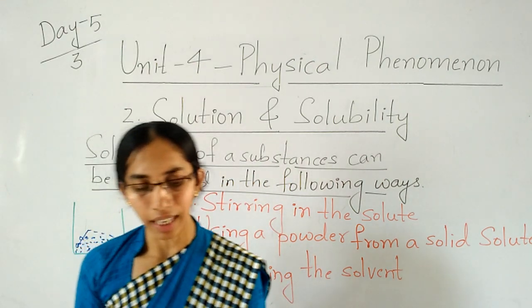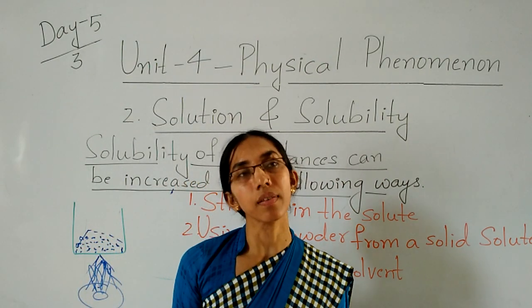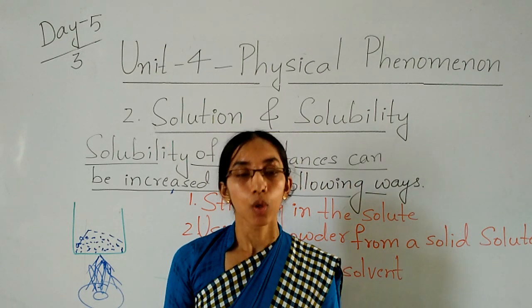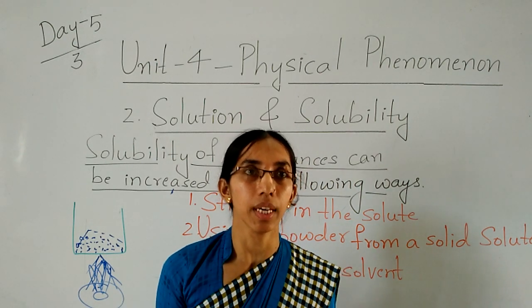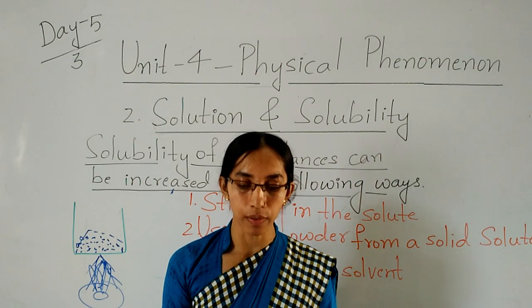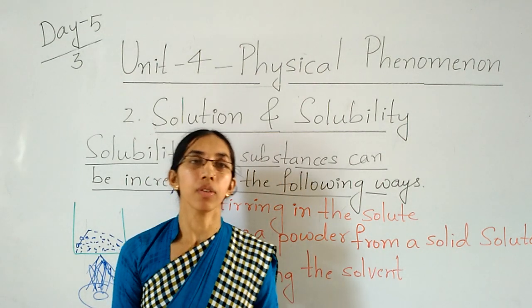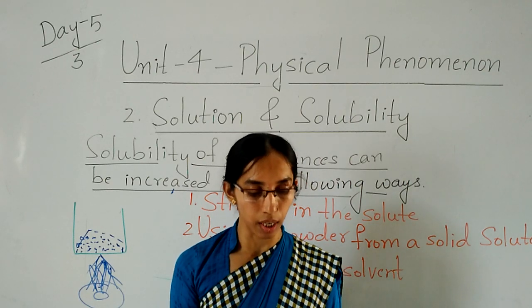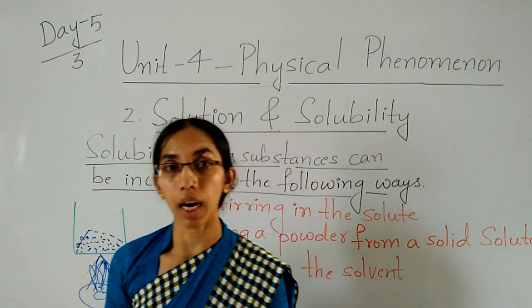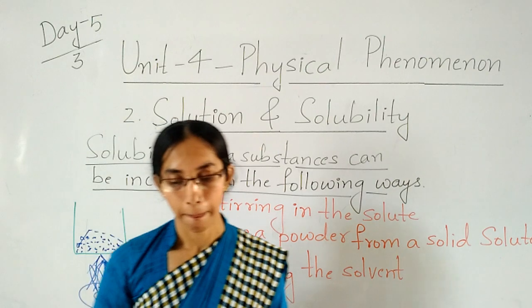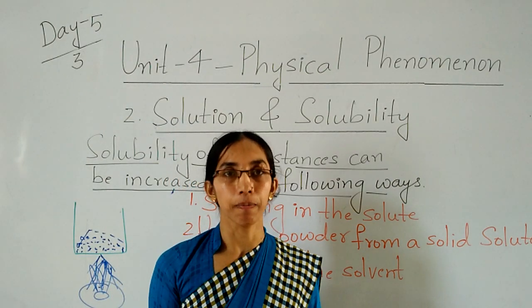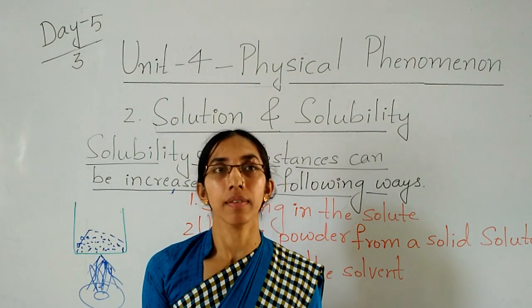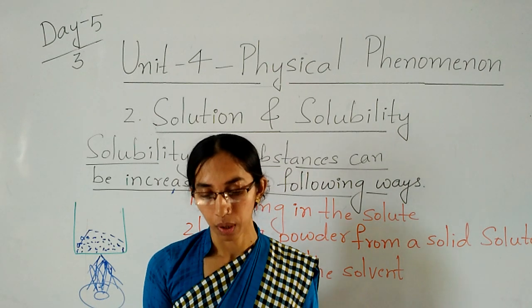So like that, there are some useful solvents which we can use at home and for commercial purposes also. Next we will see how some substances are used as solutions.